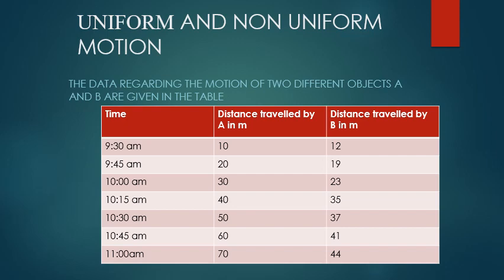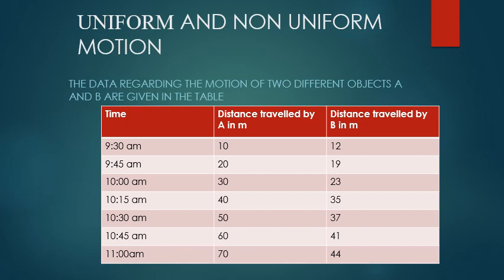It is 7 meters. Distance traveled by B in the next 15 minutes is 5 meters. Distance traveled by B in the next 15 minutes is 12 meters, and so on. This shows that B has traveled unequal distances in equal intervals of time. This type of motion is called non-uniform motion.